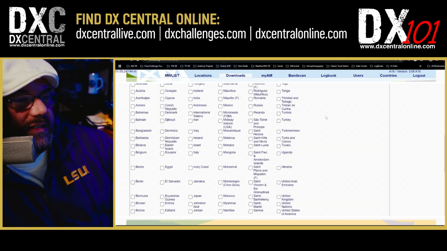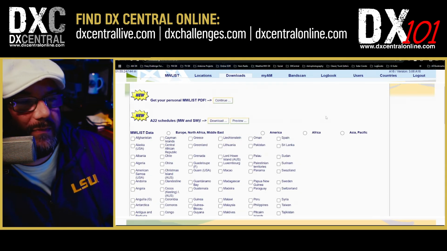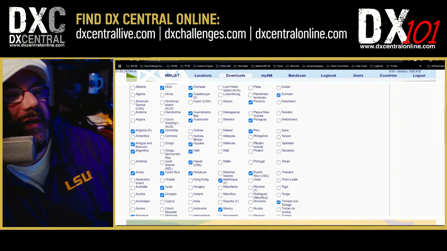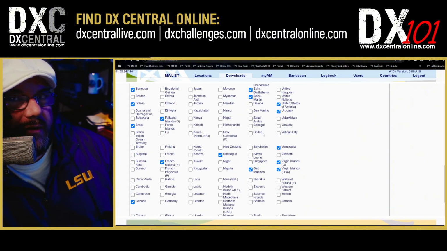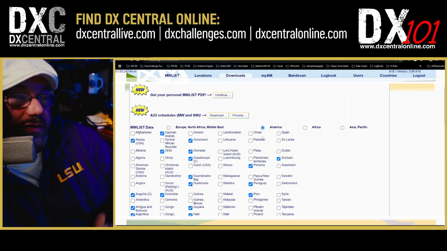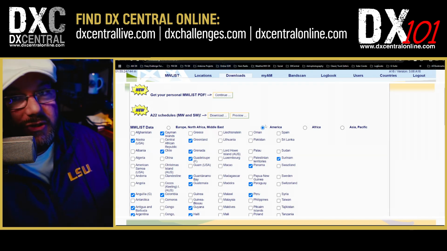Now, it's going to have all these different countries and checkboxes next to them. So there's two ways you can populate your list of countries you want to download data about. You can choose a geographic area. If you just want to get everything for that area, for the most part, you can click on, let's say, America, and it's going to give you every country that is within North and South America, Central America, Caribbean, all that kind of stuff. And then you can go from there. If you want to just download that entire PDF bundle, you can do that.